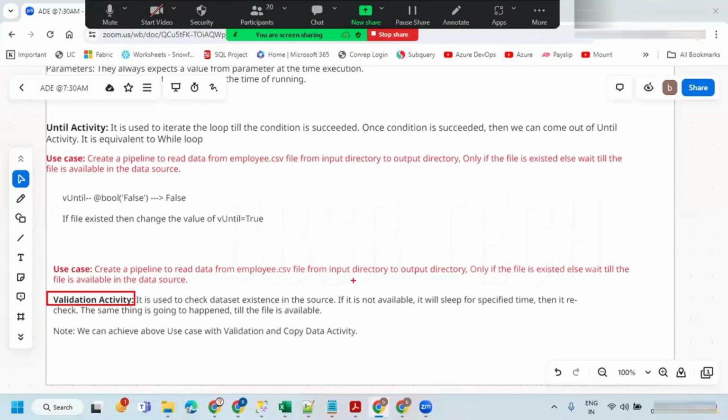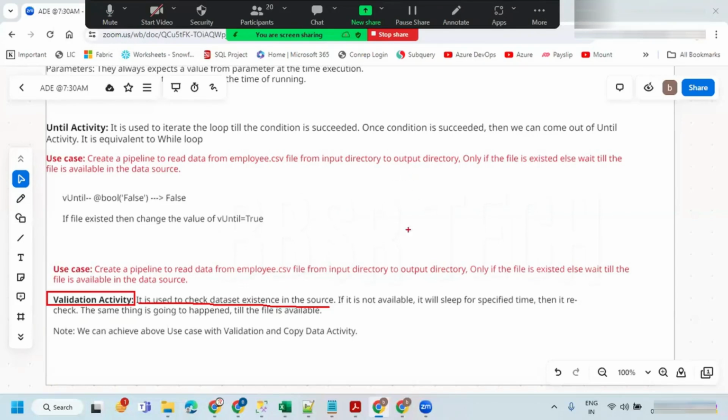There is no difference between them, it is the same task. It is used to check a data set's existence in the data source. We are going to create one data set. Whatever data set you are referring to by using the validation activity, it is going to check whether that data set exists in the data source or not.